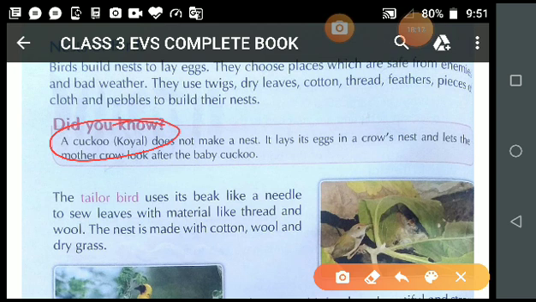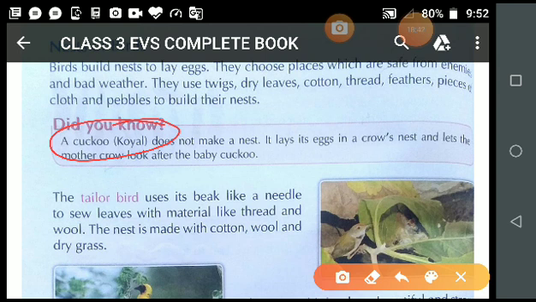See, student, all of us say that koel is a very lazy bird. She doesn't make nests. But on the other hand, you can also say that koel is a very intelligent bird.